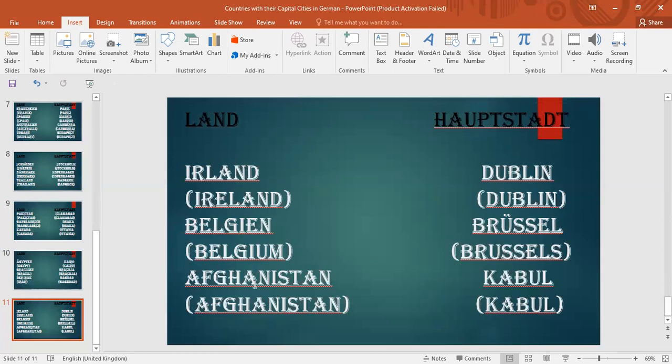So the next country we have is Afghanistan, and also the last country. This is Afghanistan in German, and similarly in English also Afghanistan. Its capital city is also similar in English and German both. This is Kabul, and this is also Kabul, with similar pronunciation and spelling.